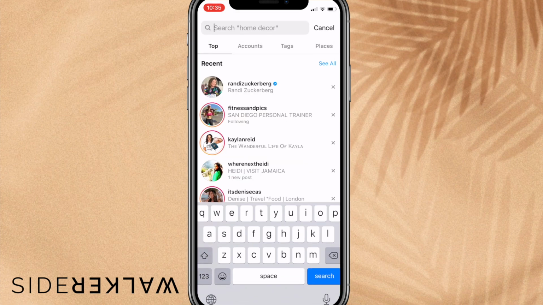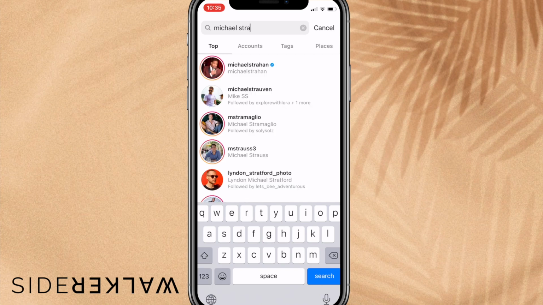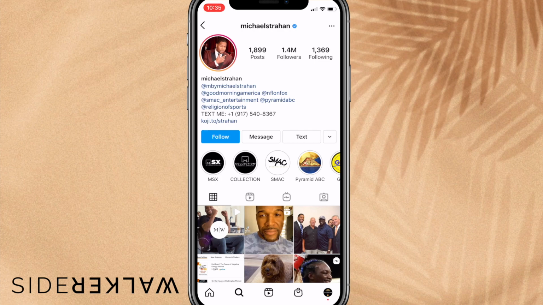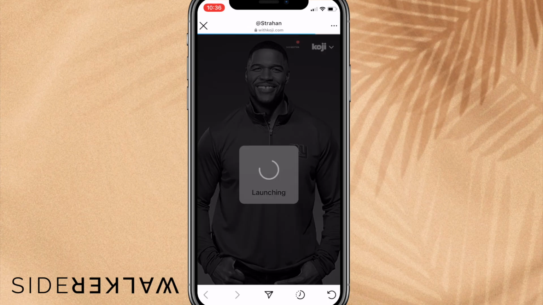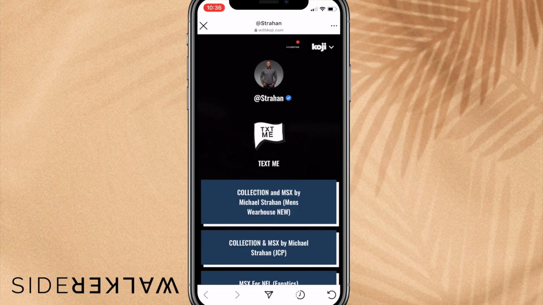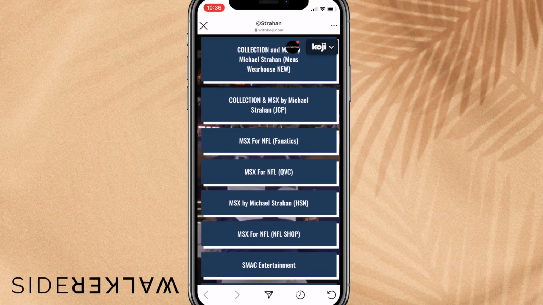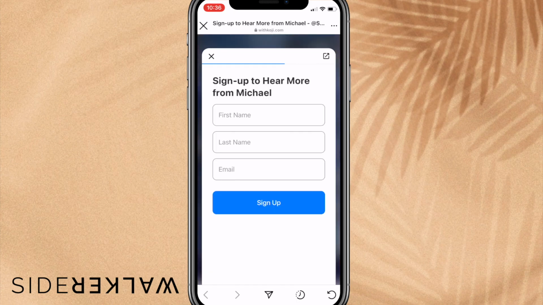Let's go ahead and look at Michael Strahan, I believe his name is, yes. Very well-known figure, athlete, Good Morning America. He has his Koji right there, and you're able to see, let's look at his Koji and start seeing the different ways that he has it. So again, that big video background, he has a variety of different ways, and Michael is using it to capture emails.